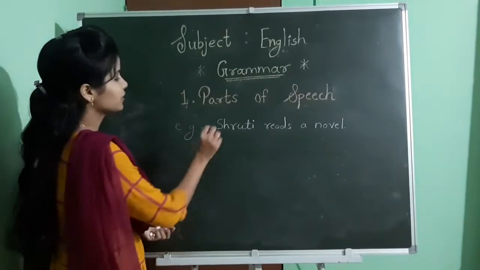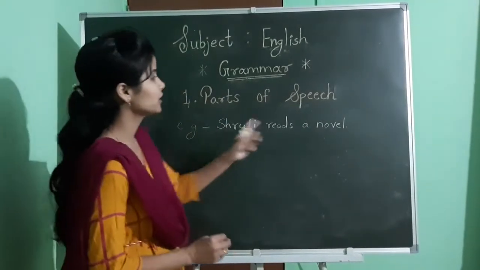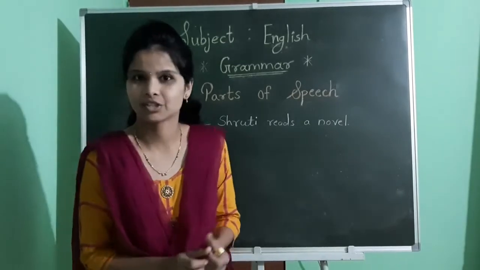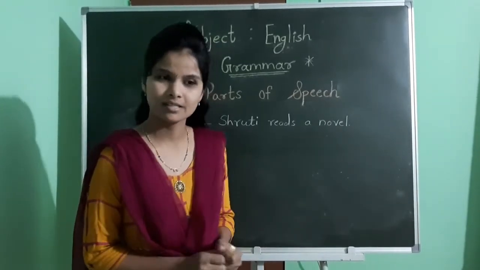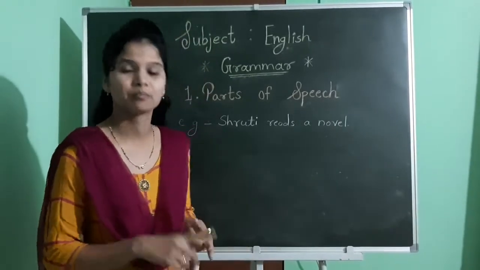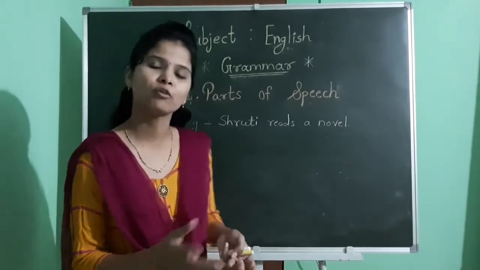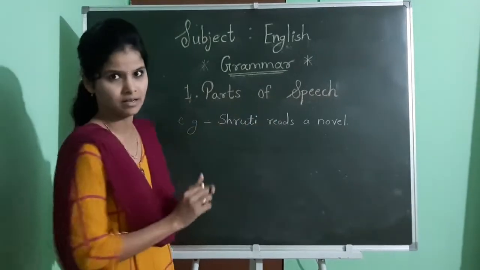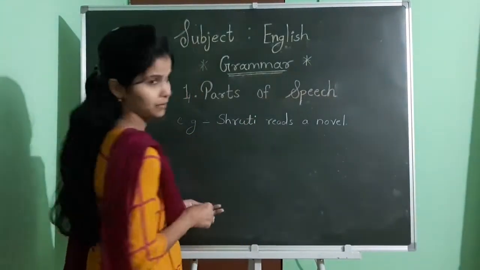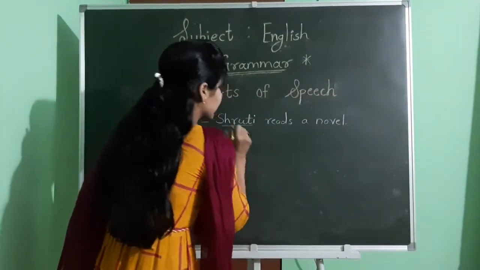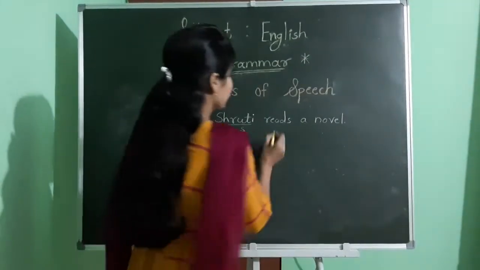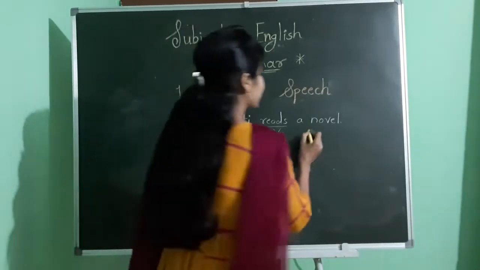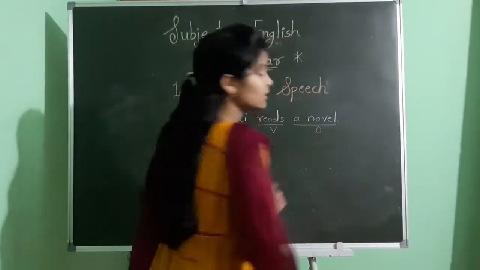I have written one example here: Shruti reads a novel. First of all, tell me, what is the sentence structure? Do you know sentence structure? We use subject plus verb plus object for preparing any sentence. So according to that, we will divide this sentence. Shruti is the subject of the sentence. Second one, reads is the verb, which is called an action word also. And last one, a novel, is the object.